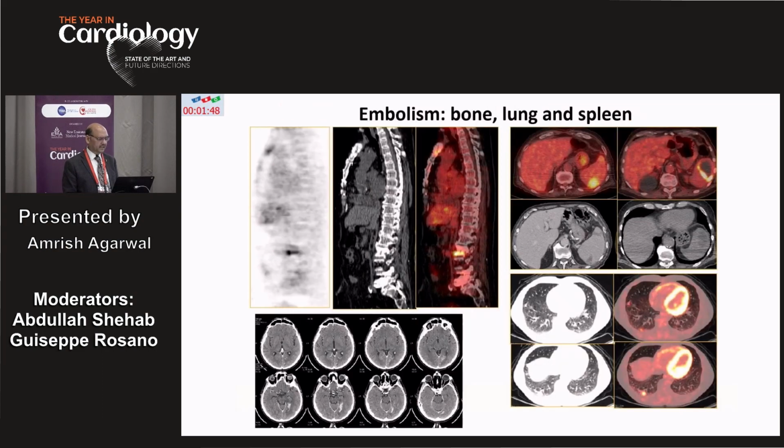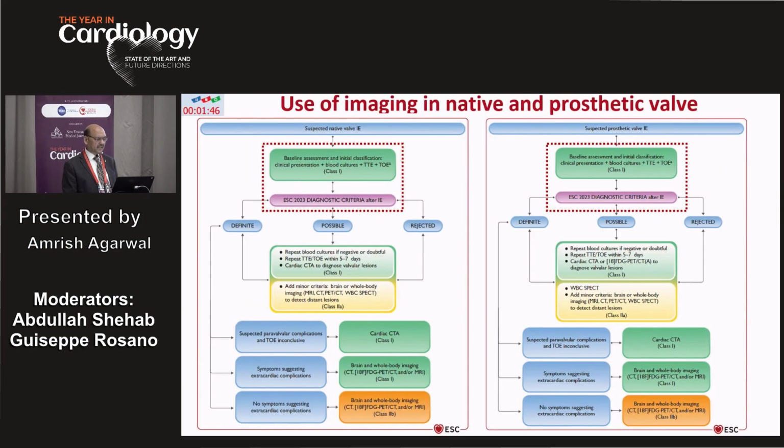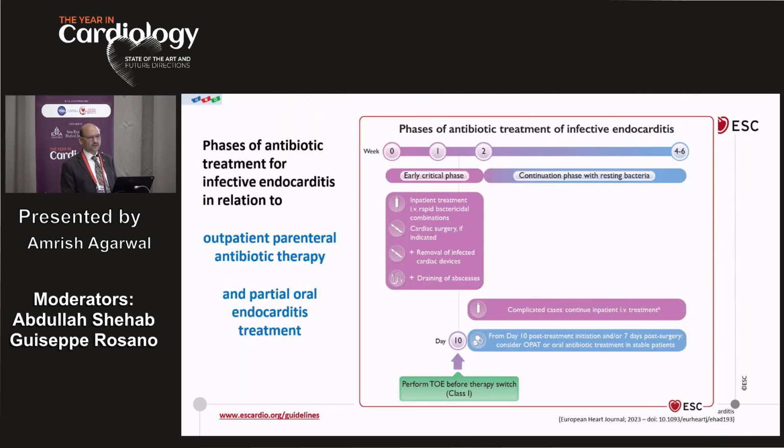diagnosis of endocarditis. Now we come to the other areas: what do you integrate for the native and the prosthetic valve? After the initial assessment, once again, like we said, we have a cardiac CT and the PET scanning and the WBC labeled SPECT. So all these tools are to be used in conjunction, in tandem, simultaneously, to decide whether the patient has endocarditis or not. And once you diagnose endocarditis, then comes the timing of the treatment.